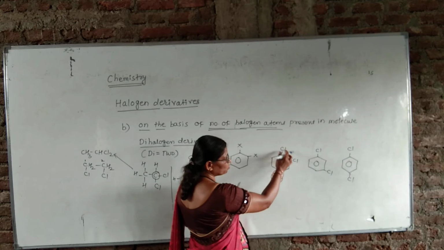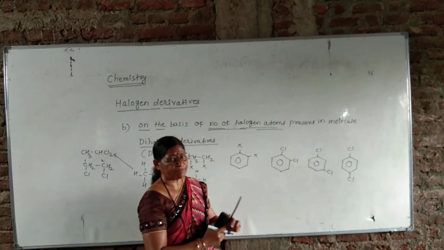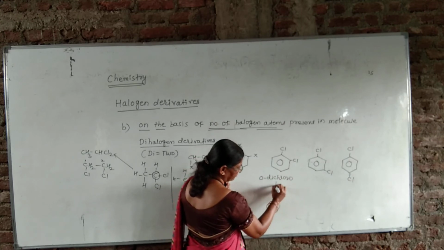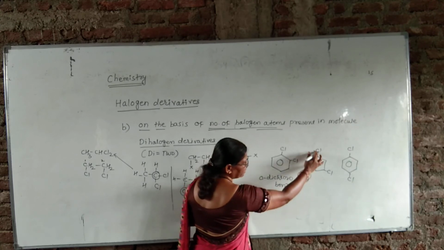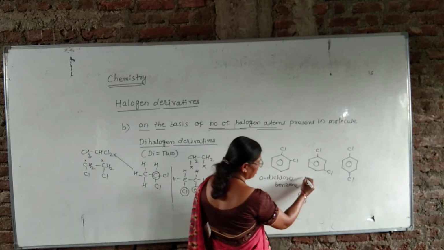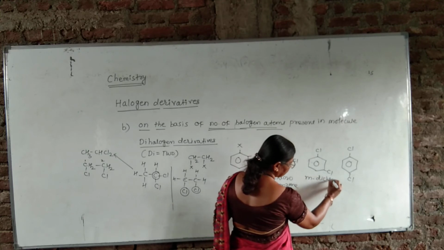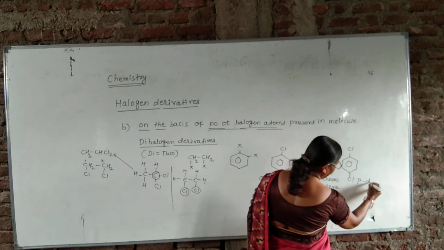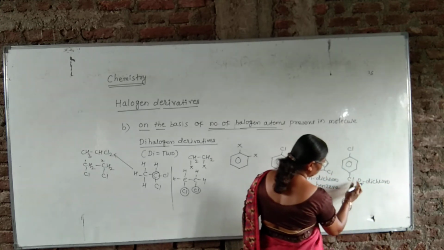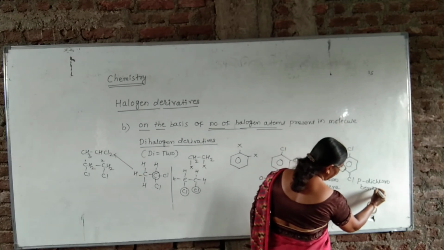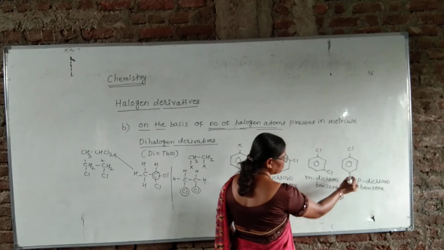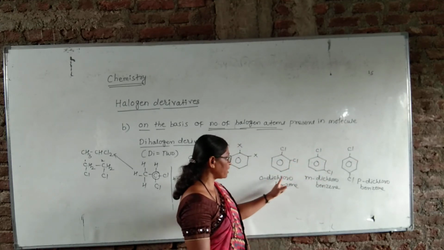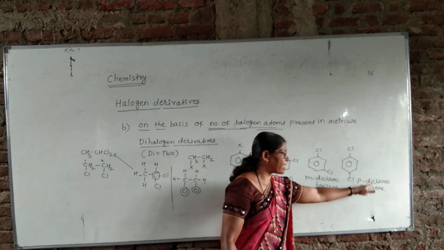These two chlorine atoms are at ortho positions to each other. The common name of this is orthodichlorobenzene. These two chlorine atoms are at meta positions of each other, therefore it is called meta-dichlorobenzene. And this is called para-dichlorobenzene because the two chlorine atoms are at para positions to each other. These are the para positions, these are meta positions, and these are ortho positions. These are the common names: orthodichlorobenzene, meta-dichlorobenzene and para-dichlorobenzene.